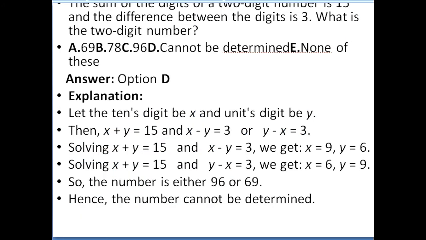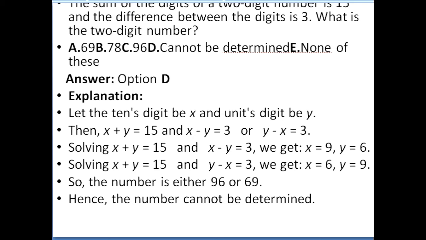Now see here, the sum of the digits of a two-digit number is 15 and the difference between the digits is 3. What is the two-digit number? Same thing, let the tens digit be x and the unit digit be y. This is another type because both the sum and the difference are given. So x plus y is one equation and x minus y is another. You can even write it as y minus x, no issues.